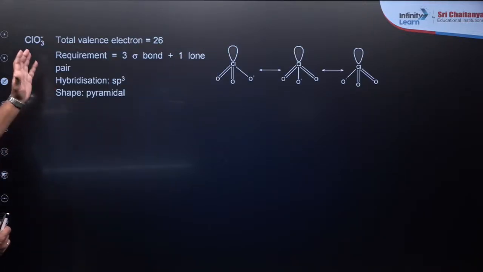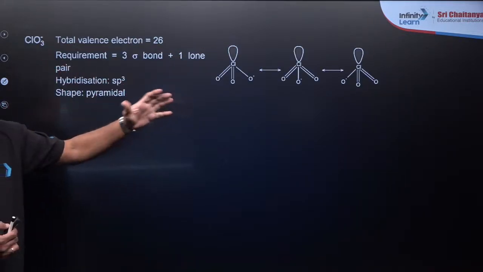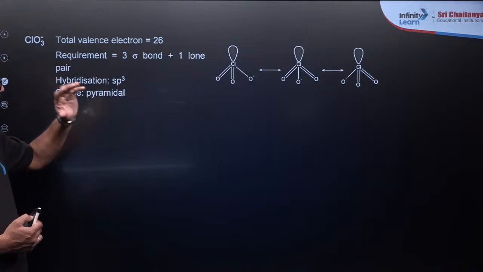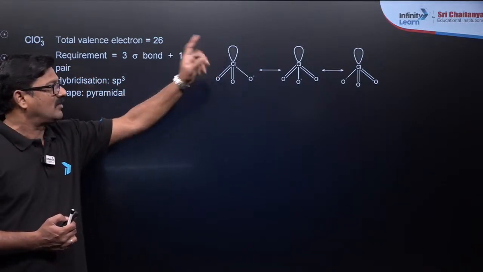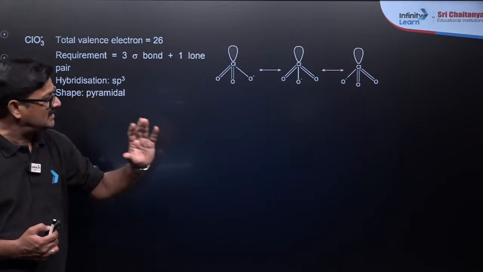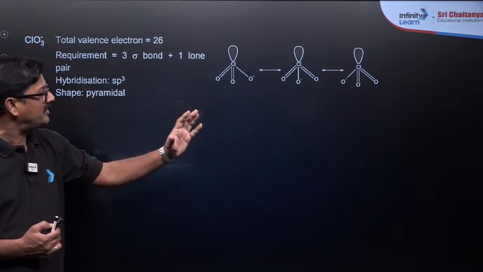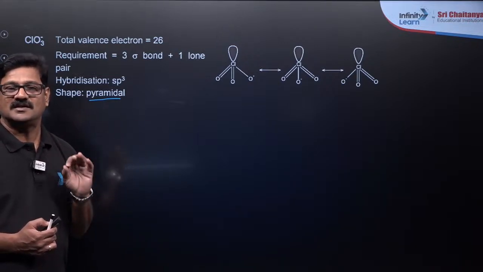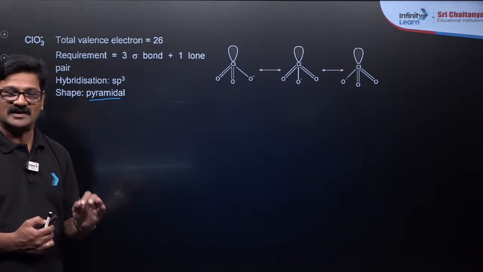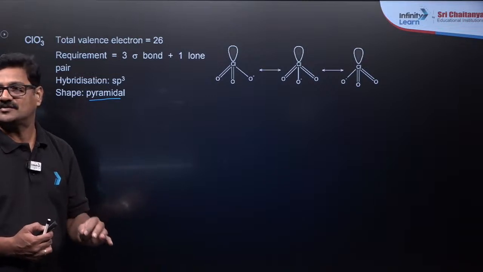For ClO3 minus, the total valence electrons are 26 and it is sp3, and due to one lone pair of electrons, it is going to be pyramidal in shape. So carefully you have to work on each and everything in the last moment of the NEET examination. This is what you need to do.